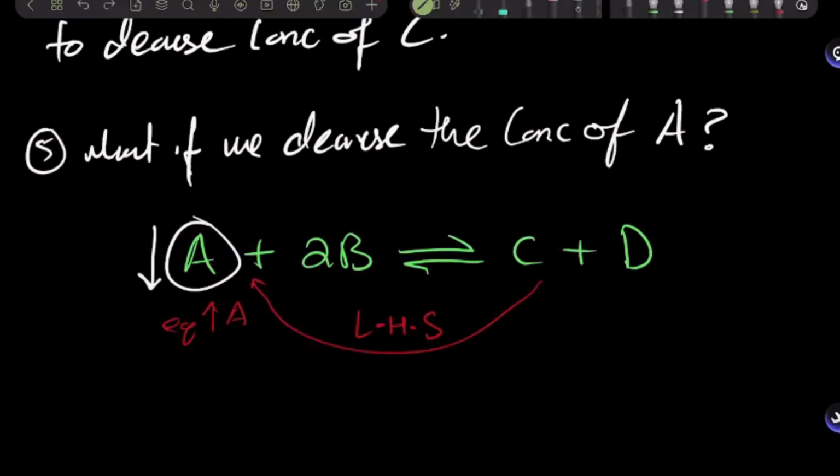right? So this is all about the concentration factor at equilibrium. It's that simple.